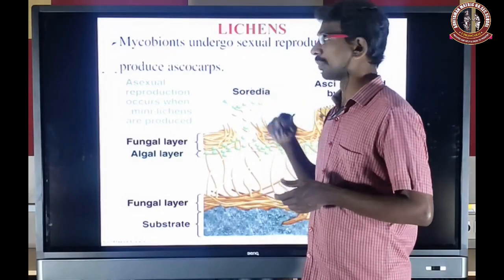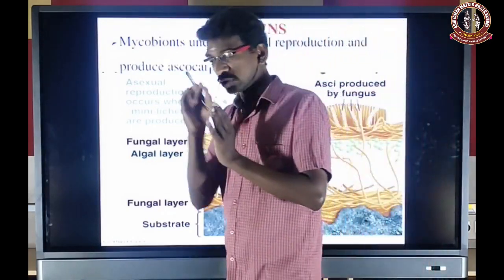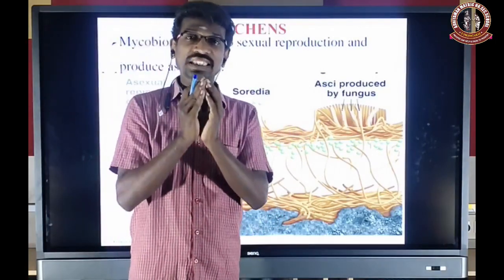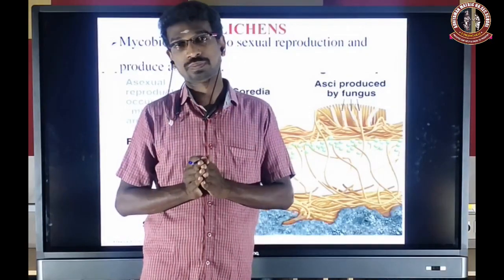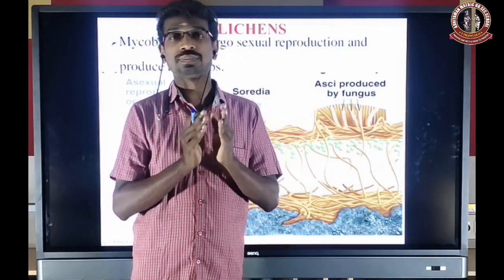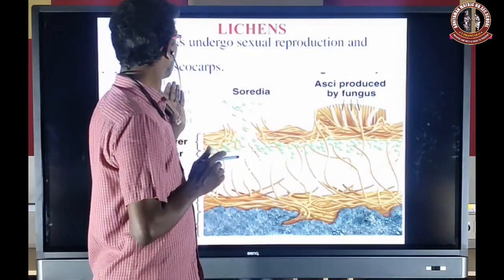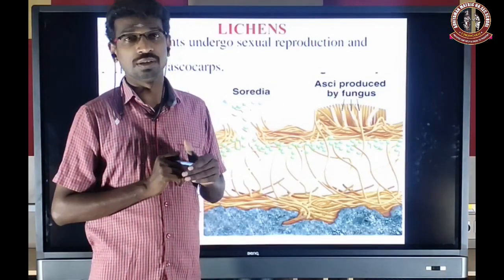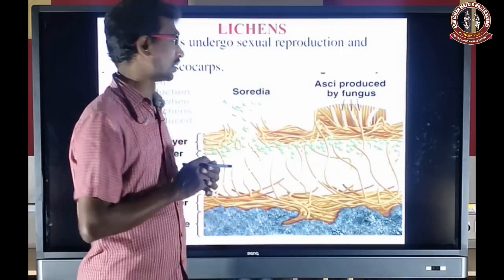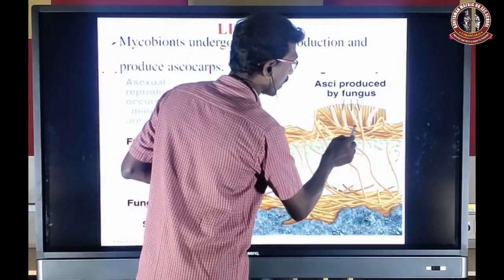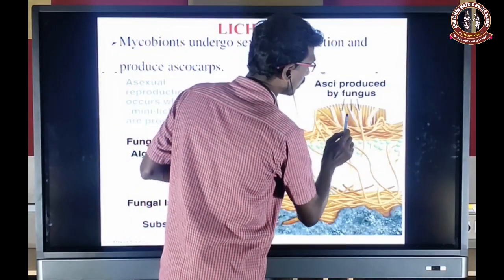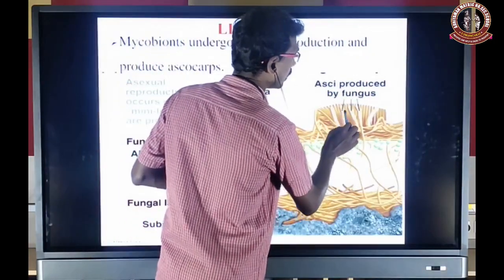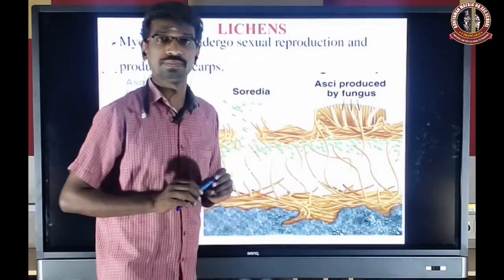What is an ascus? It is a sac-like structure, and inside are many asci, and the asci contain many ascospores. We already learned this in fungal classification. Inside the sac-like structure, many ascospores are present.